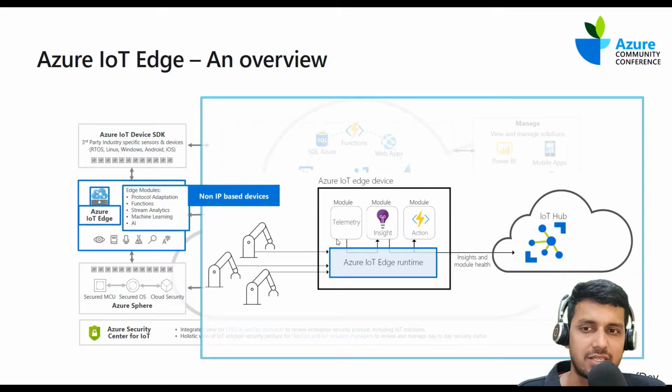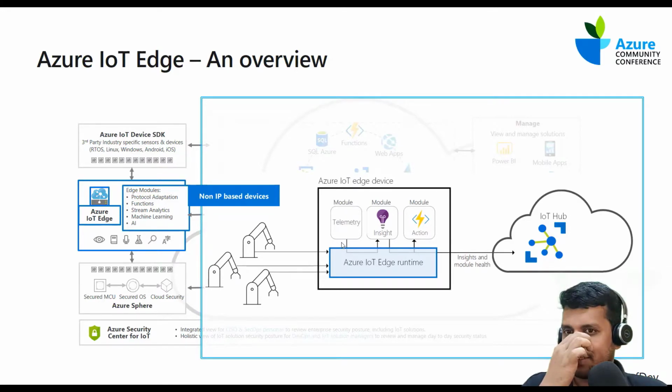These are basically C# or Java modules that I have built, and these modules connect to these robots, collect the data, and do the protocol transformation, because these devices don't talk HTTP, and hence I will not be able to directly send the data to the cloud.